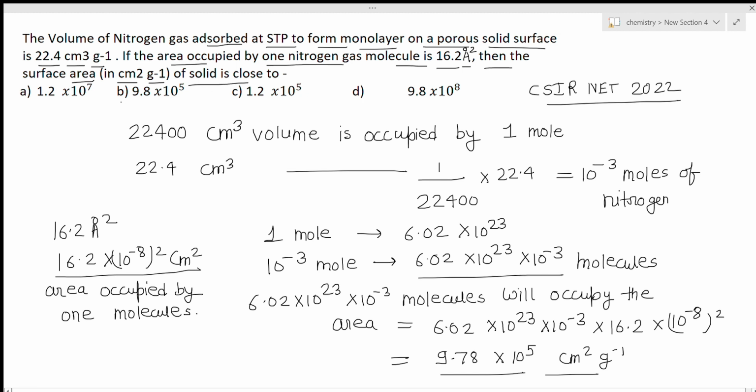Now you can match it with option B, 9.8 into 10 to power 5. This is your answer, so this is how you have to do the question. If you find any difficulty with questions based on the mole concept and similar topics, you can see our lectures. I have already made some videos on the basics of the mole concept, so you can see those videos. I will give you the link here.